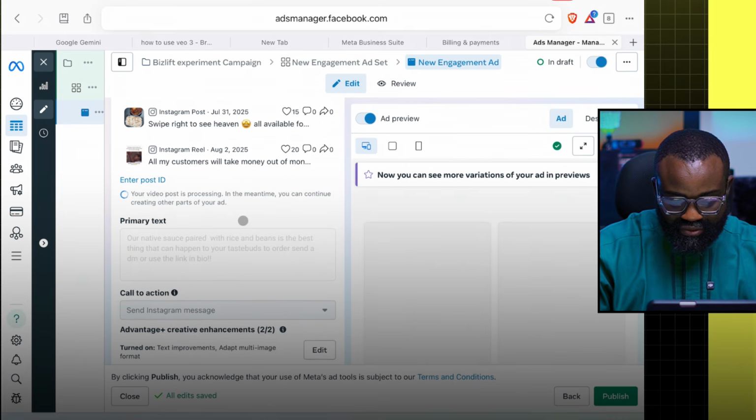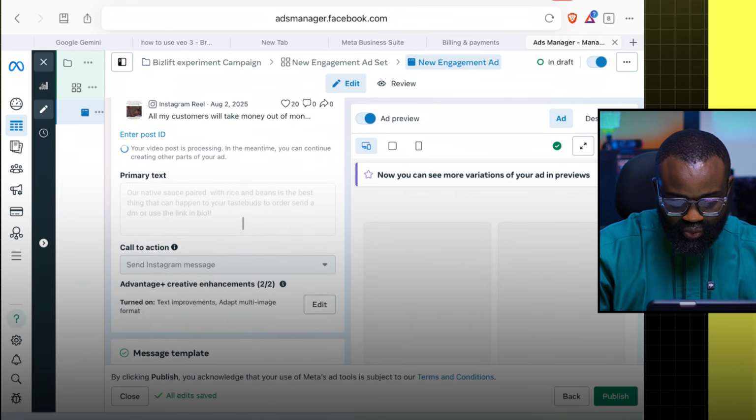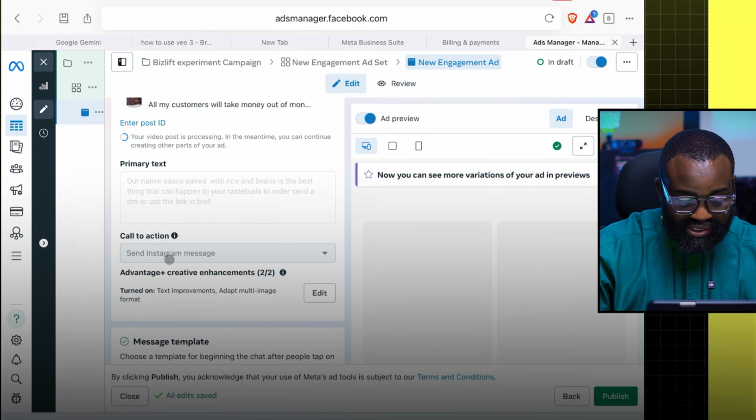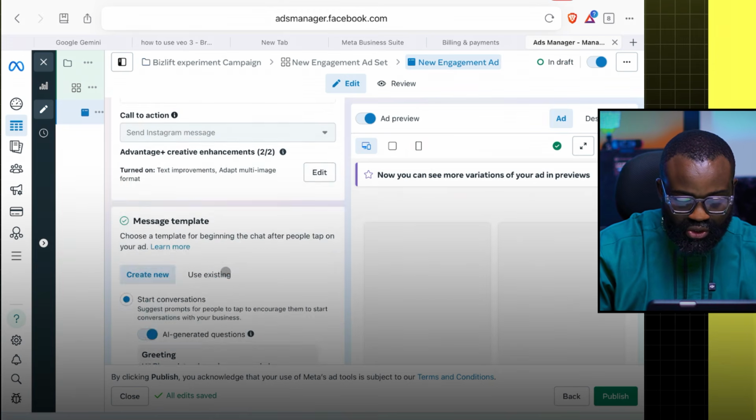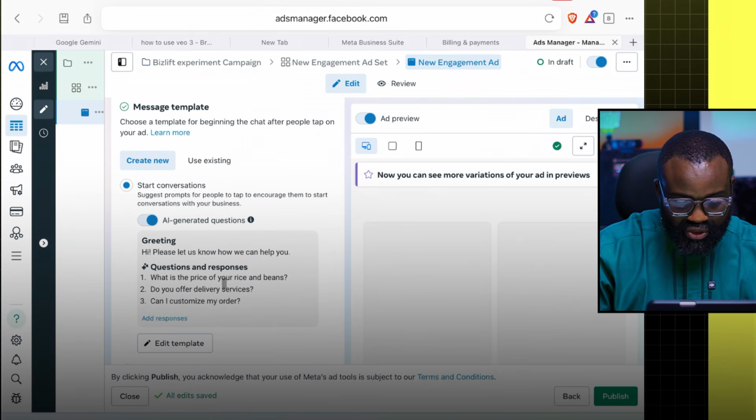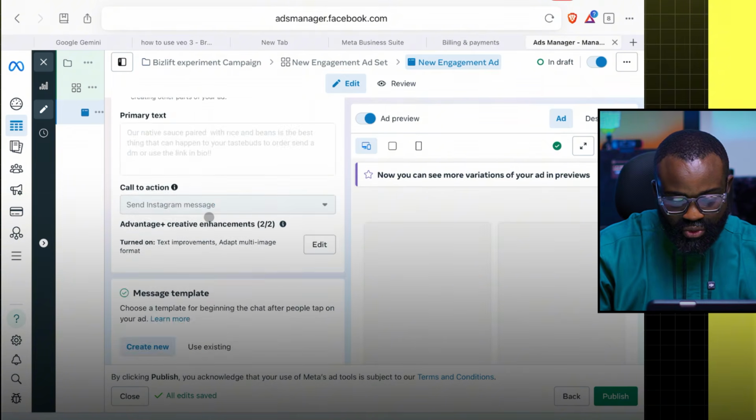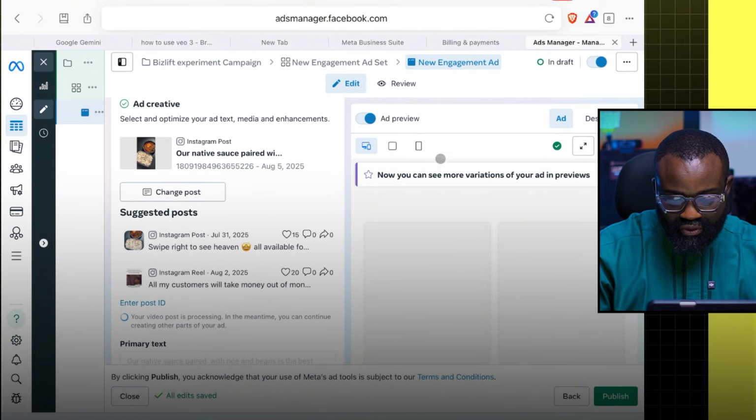So let's see finally. Let's wait for it. Now, the call to action is going to be send Instagram message. That's right. We're not using any of these message templates, don't worry. So let's just wait for it. Let's turn off the ad preview.